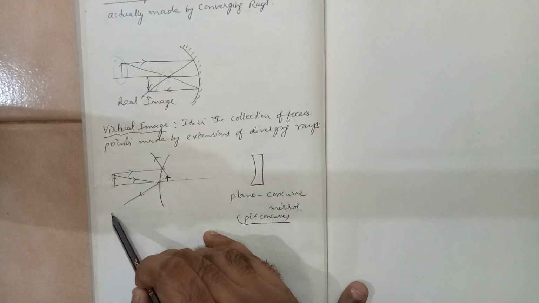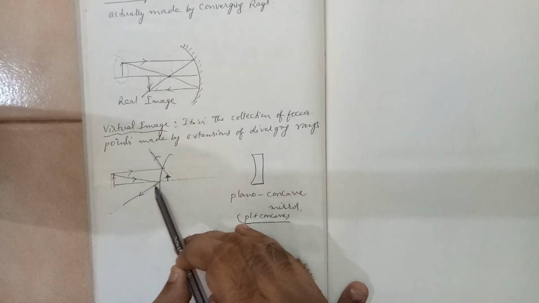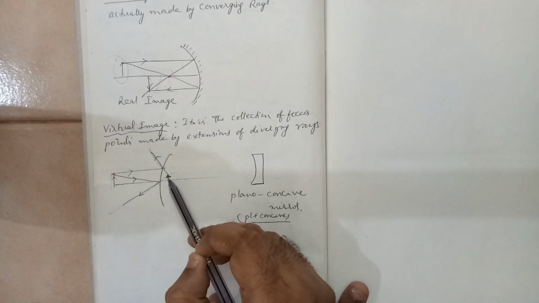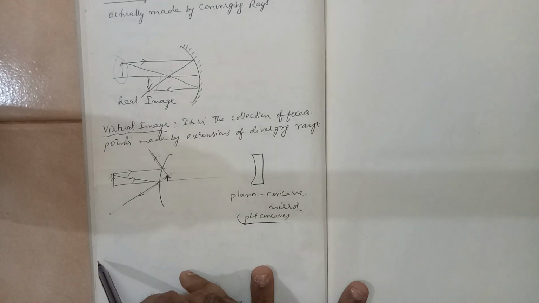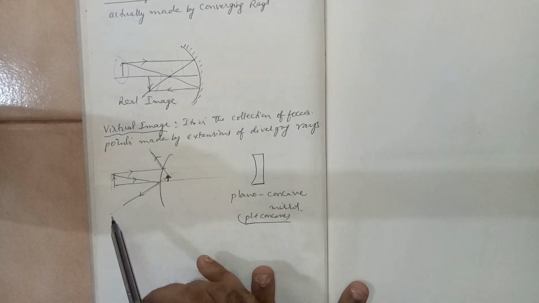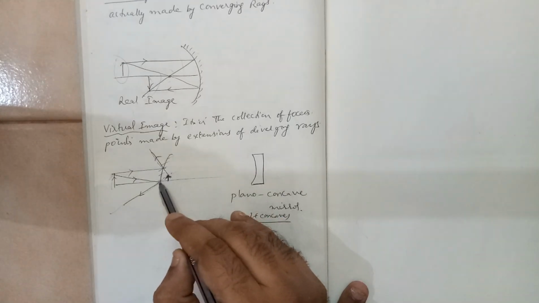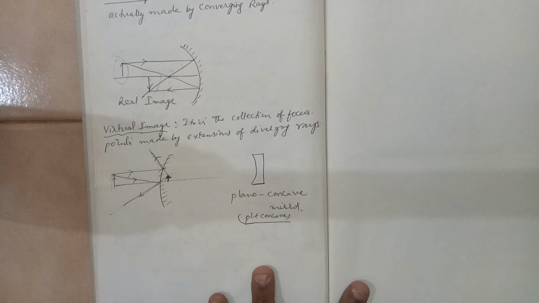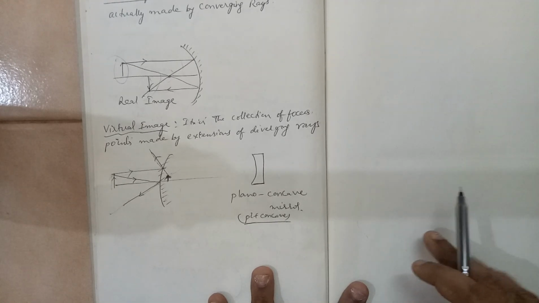Here after falling, this is diverging, this is diverging. So we back extend them, and they meet at a point. So here the image is formed. Alright, so the shining will be like this inside. So this is a case of virtual image. It is not a real image, it's a virtual image.